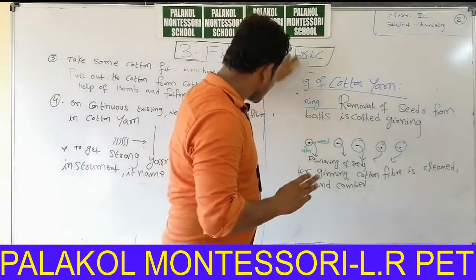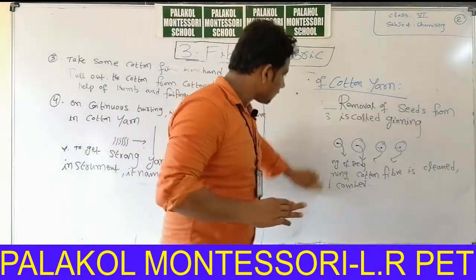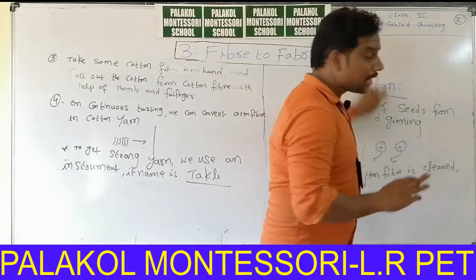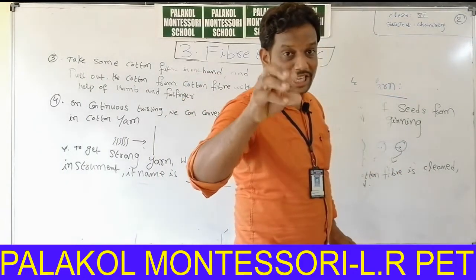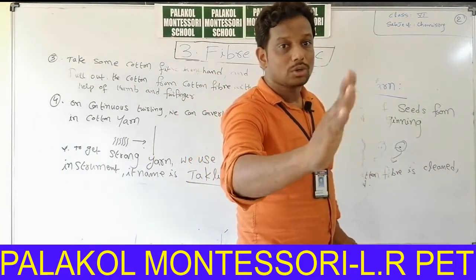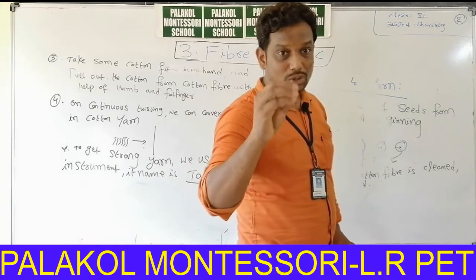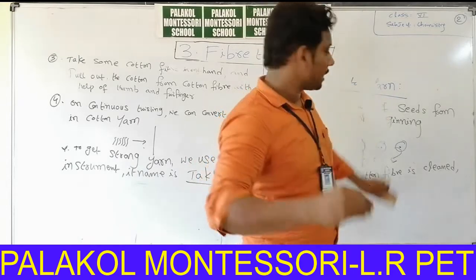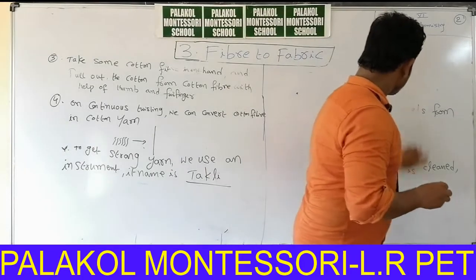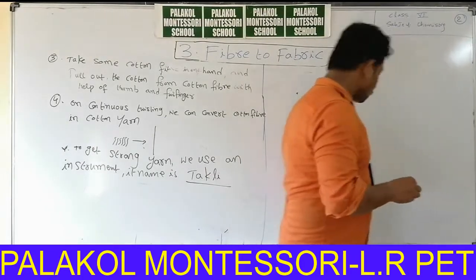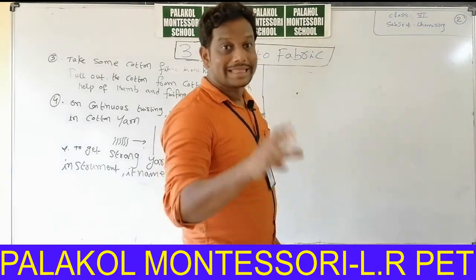Very important diagram, takli diagram, there in your textbook. Takli is an instrument used to convert fabric to yarn.